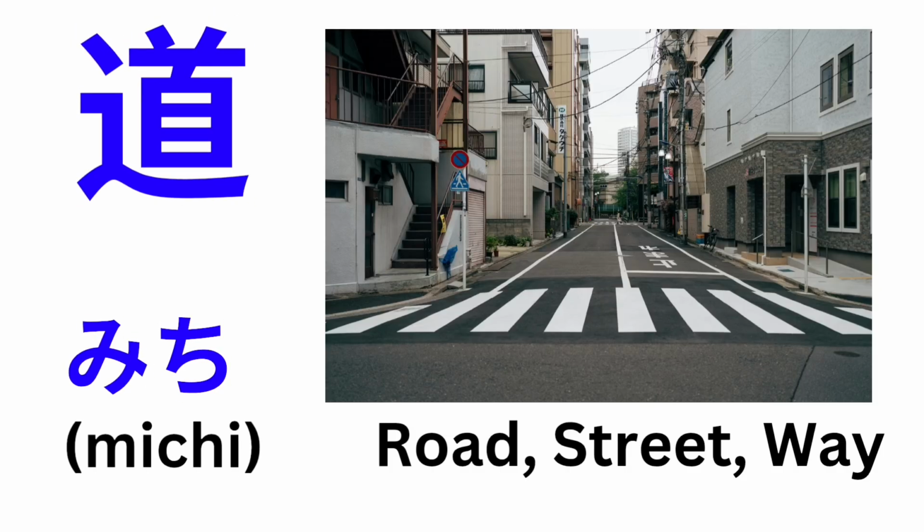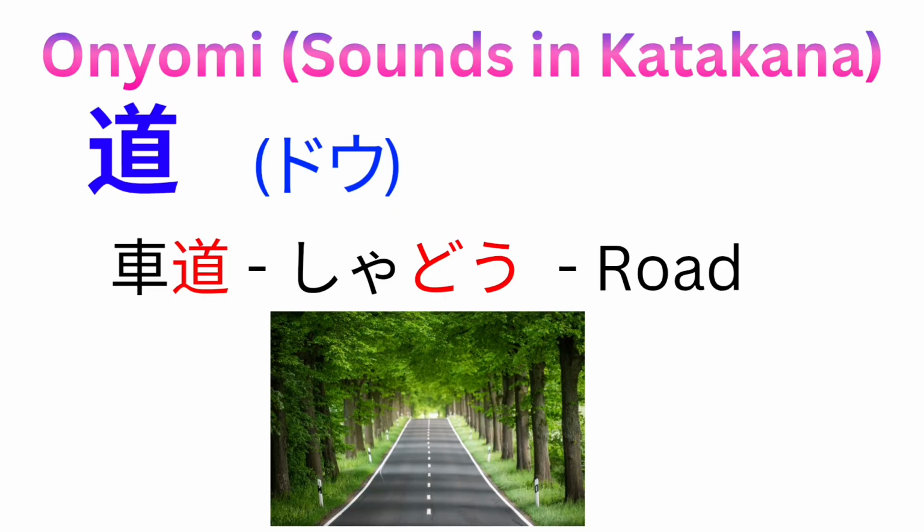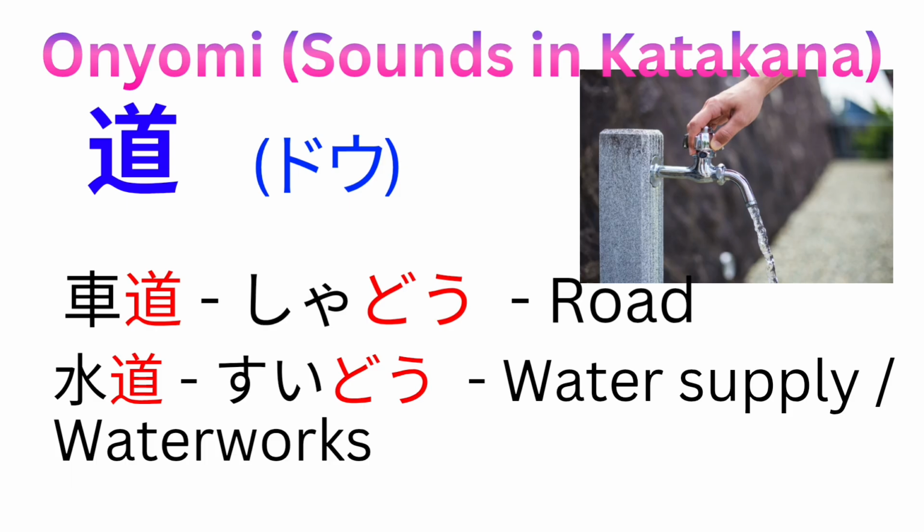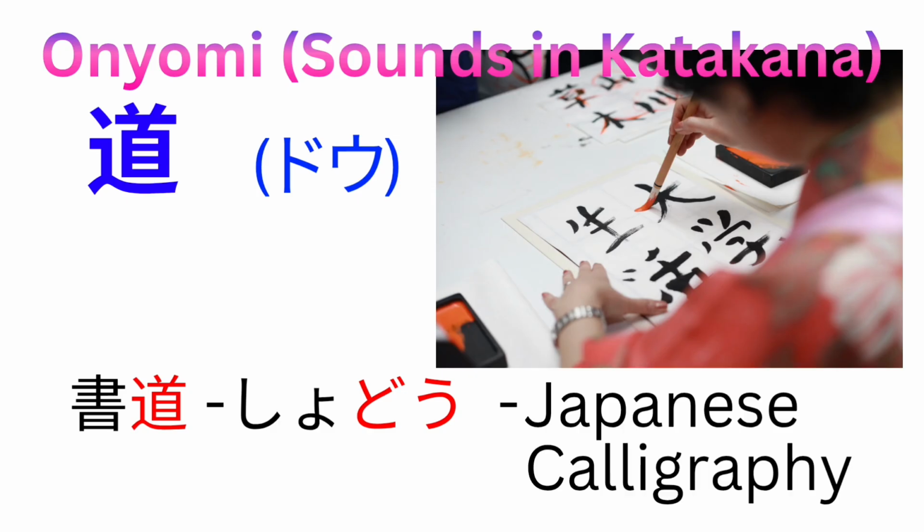Last kanji is Michi. Michi means road or street. Onyomi of this kanji is Do. Examples: Shado. Shado means road. Suido. Suido means water supply or water works. Shodo. Shodo means Japanese calligraphy.